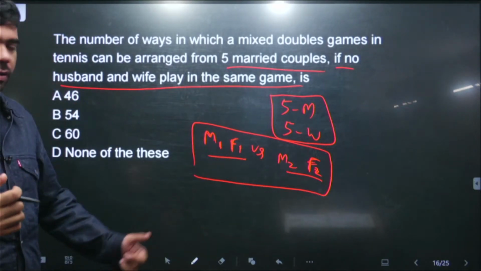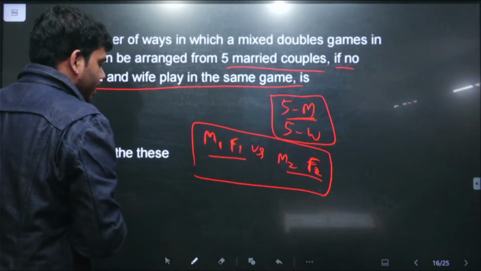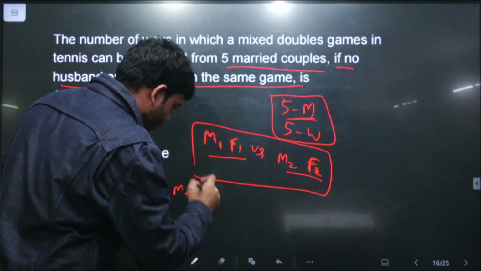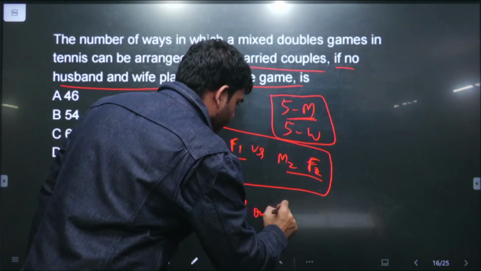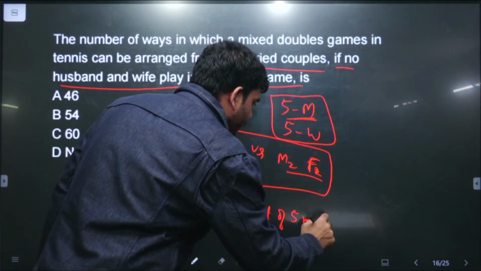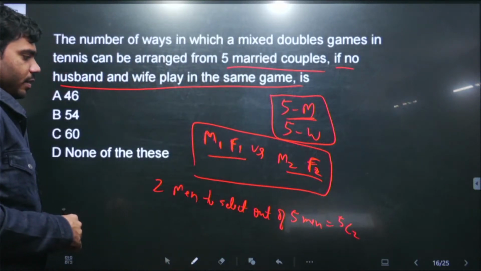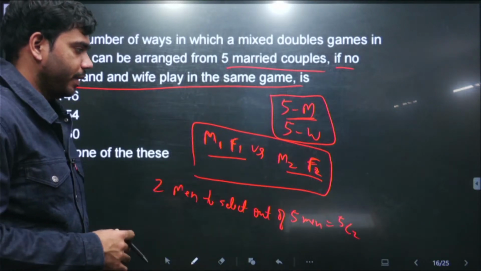A very simple question. First of all, what we will do is we will select 2 men out of the 5 men. 2 men लेने हैं out of 5 men. So total possibilities are 5C2. In 5C2 ways, we can select 2 men out of 5 men, and then उसके बाद we have to select women.